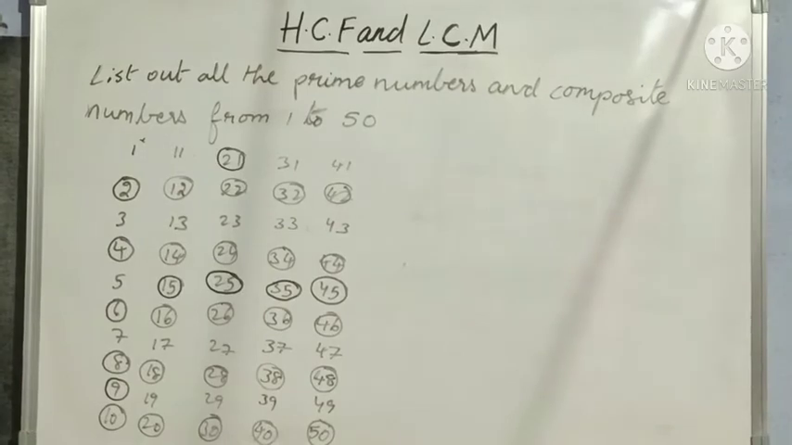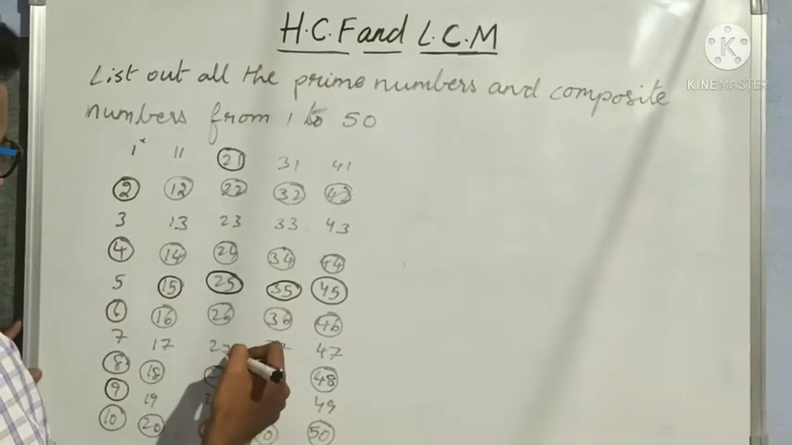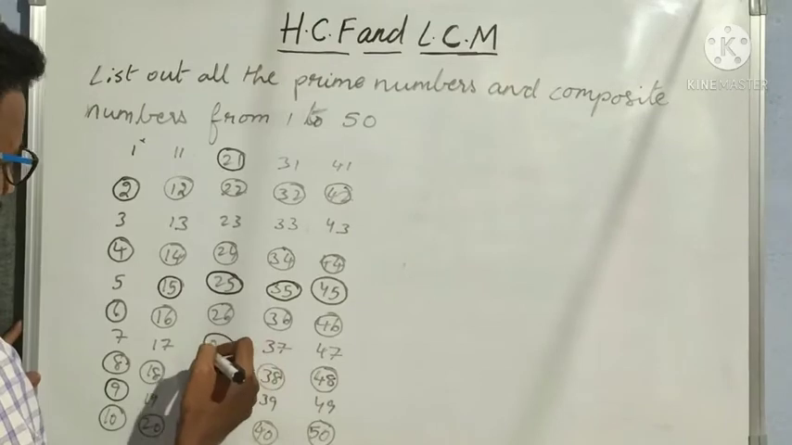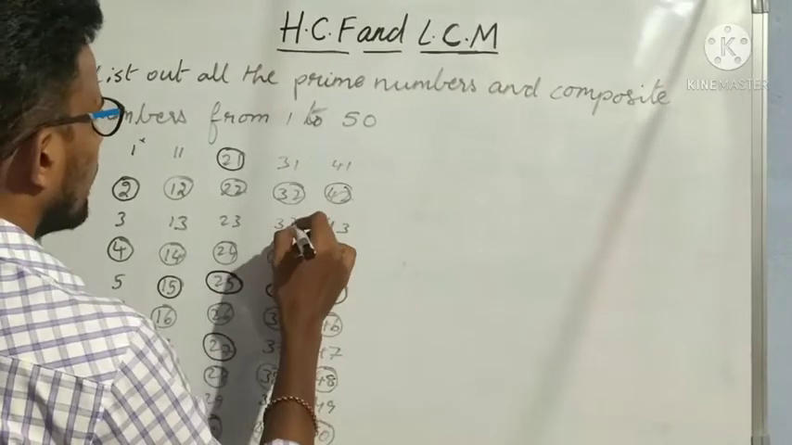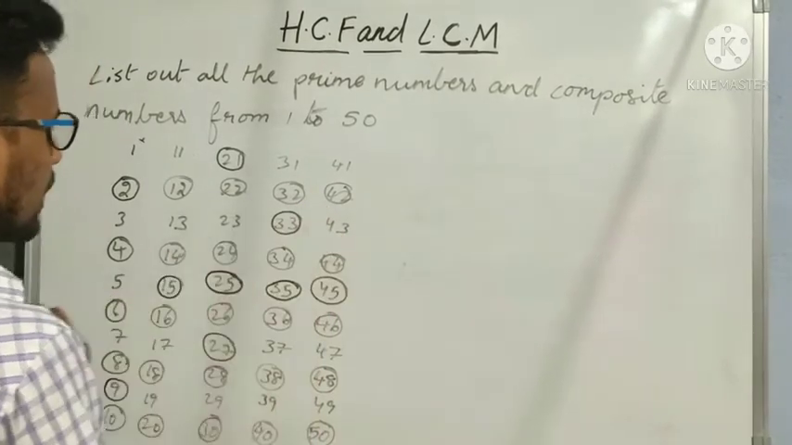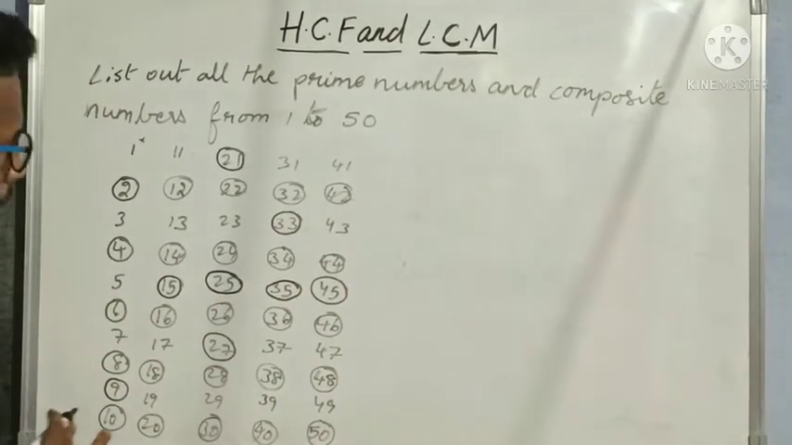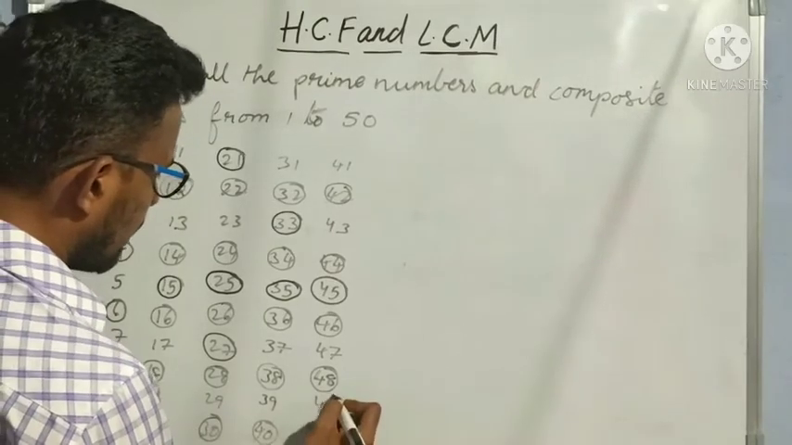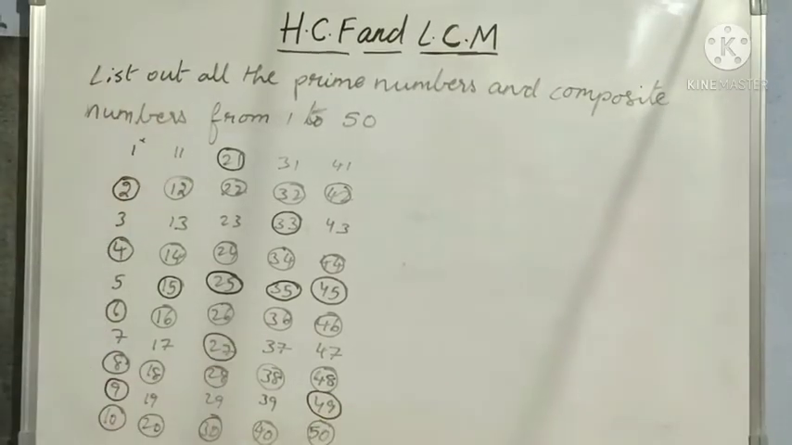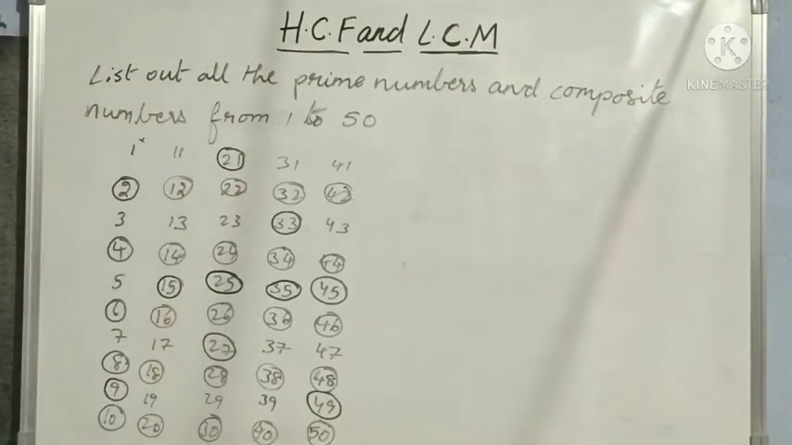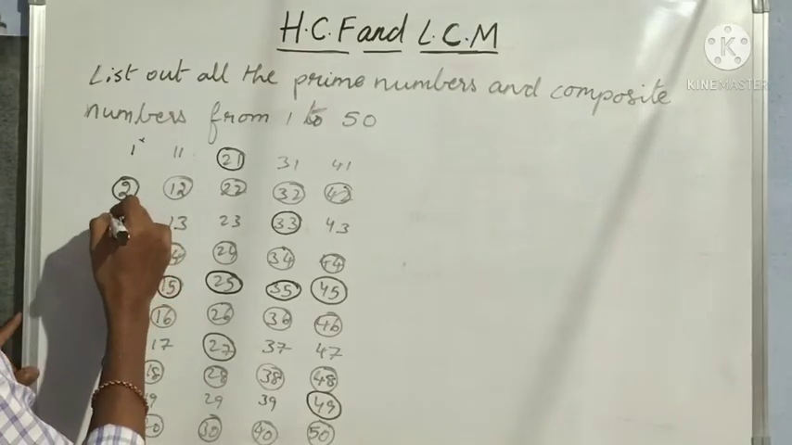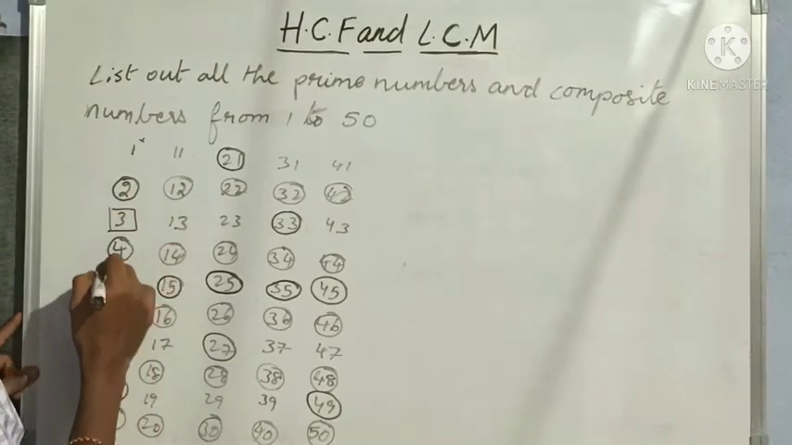Next, 23 not possible. 27, yes, 3 nines are 27, so 27 is also not a prime number. 31, no. 33, 11 threes are 33, so you are getting 11 as an extra factor. So round off 33 also. Next, 49: 7 sevens are 49. Okay. 43, 41, 47, not possible. 39, not possible. Okay. So these are the leftover numbers. Whatever are left are prime numbers.